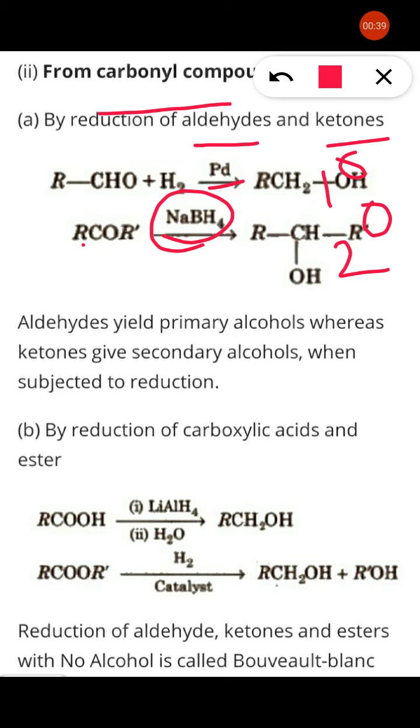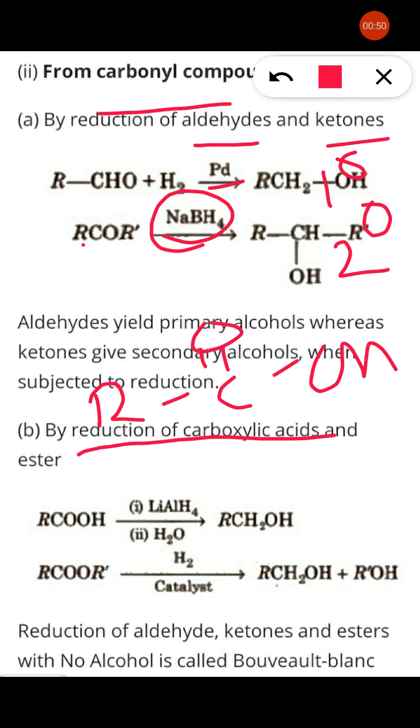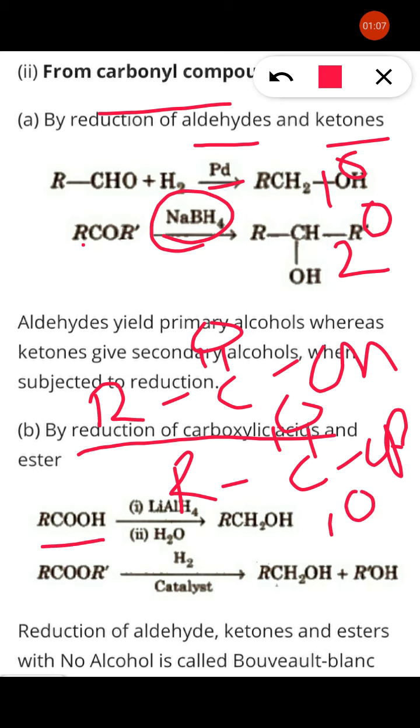Now, similarly, reduction of carboxylic acid and ester. These two compounds, the carboxylic acid, contain the COOH group. Here also there is a carbon compound. In case of ester, RCOOR, this also reacts with reduction, that is in the presence of lithium aluminum hydride followed by hydrolysis to form primary alcohol. Means carboxylic compound in the presence of lithium aluminum hydride forms primary alcohol, whereas ester in the presence of hydrogen catalyst forms alcohol as a product.